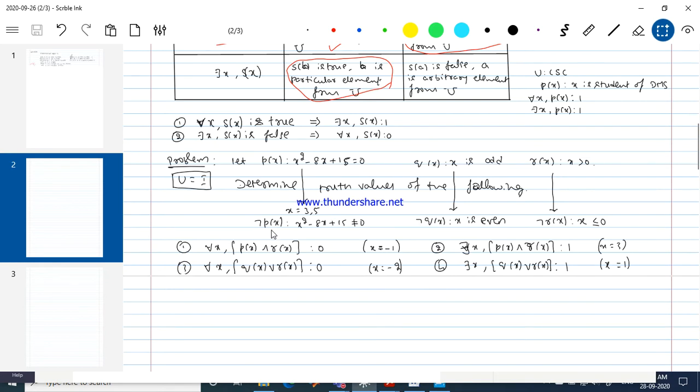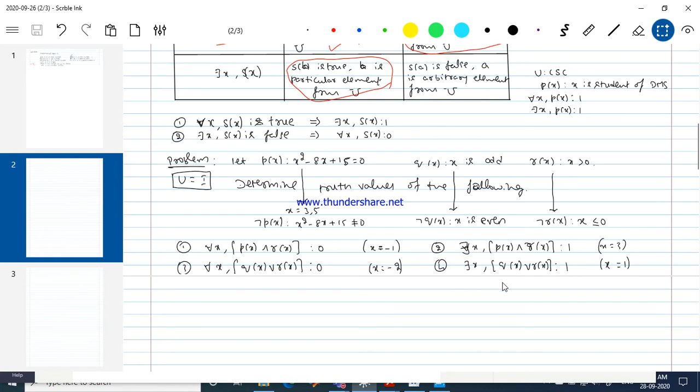We know that the negations of these statements are true when these are false. Which means, other than 3 and 5, for all the remaining integers negation P of x is a true statement. For x an even number, negation Q of x is true. If x takes a value less than or equal to 0, negation R of x becomes a true statement. Under this, we started discussing truth values of these compound statements. We were talking about this.